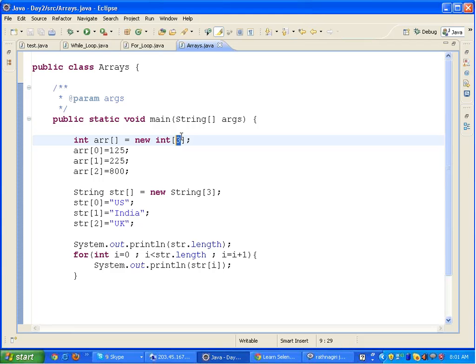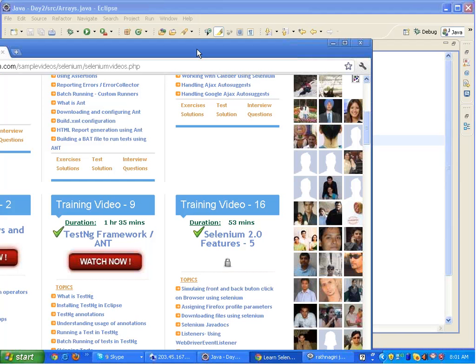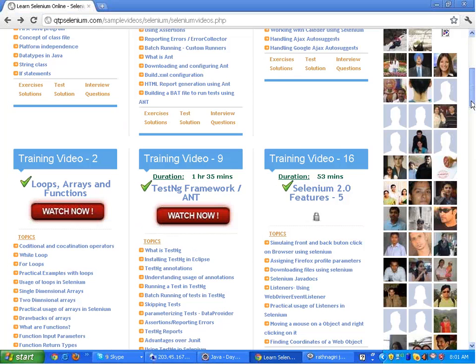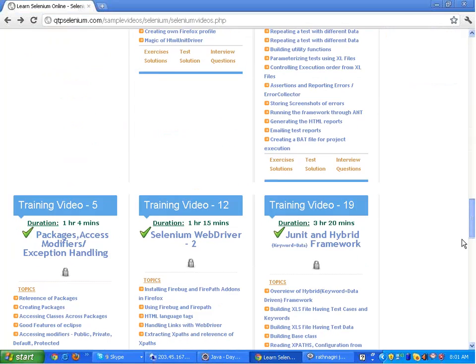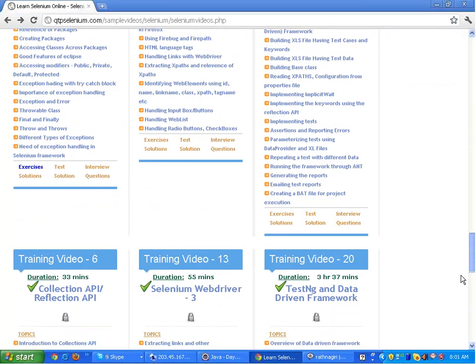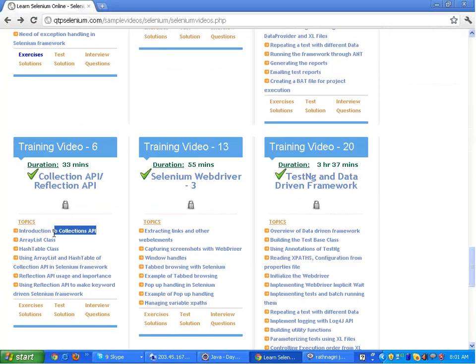So this is the basic drawback of arrays, and to overcome it, we have classes and functionalities in Java, which we will study later, in module 6 or 7. In module 6 we have the collections API. This provides us with data structures which are dynamically growing in nature.